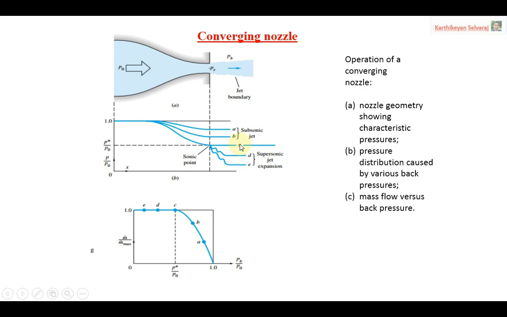So that is the second case, where the back pressure equals the critical pressure, the throat is sonic, and the mass flow reaches the maximum mass flow. Then you come to the third case: the back pressure less than the critical pressure. The third case means we are dealing with D and E, where the back pressure is less than the critical pressure.